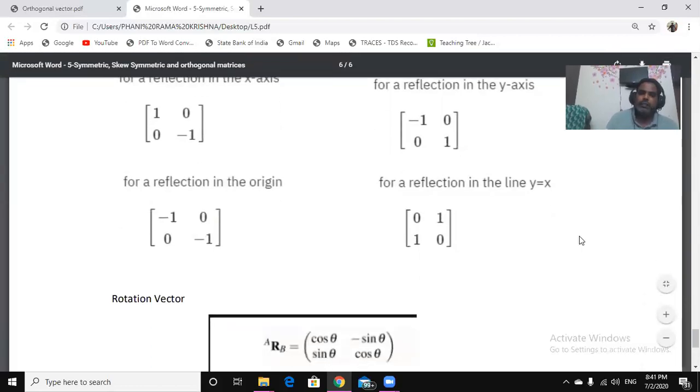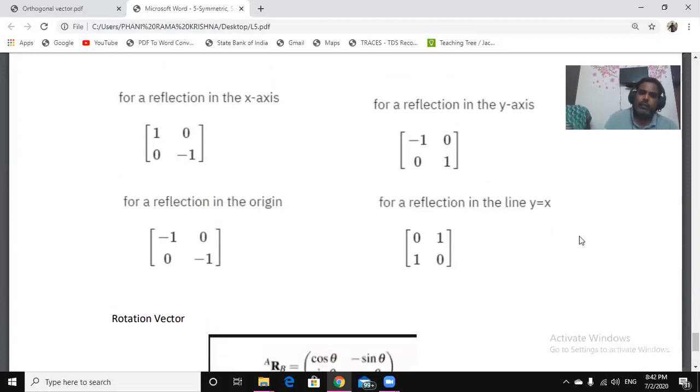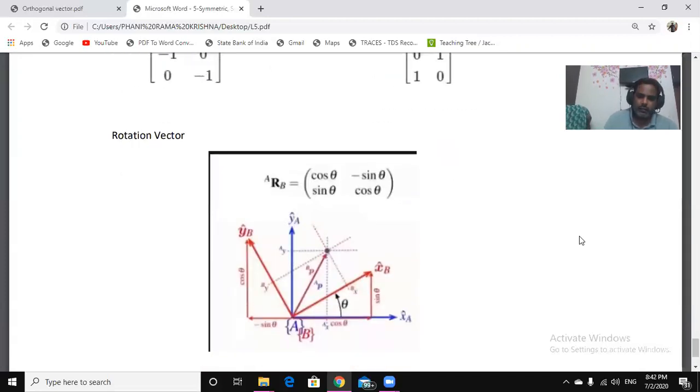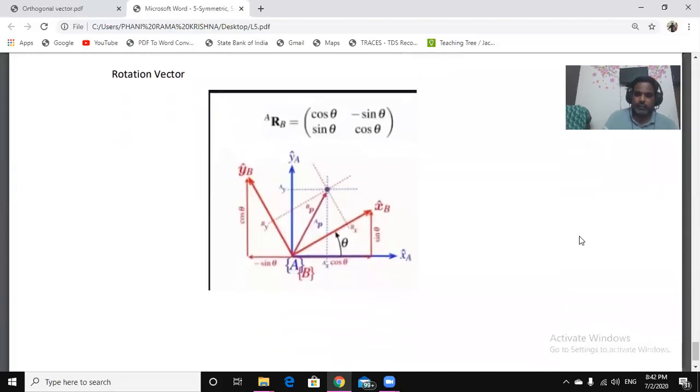So these are some basic transformations, what matrices can do when applied on a vector. It may rotate the vector, it may translate the vector, it may reflect the vector. Those are helpful while you are doing image processing or while you are learning machine learning. The geometric representation of these matrices is important.